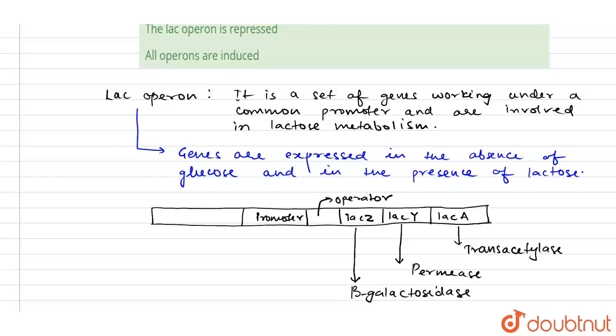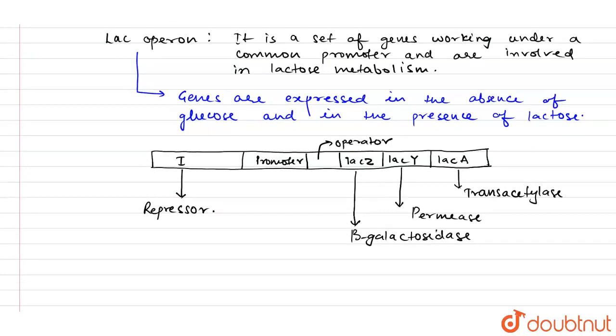Upstream of the promoter is the I gene, which codes for the repressor protein. I stands for inhibitor. This repressor protein binds to the operator and inhibits the expression of the three structural genes.